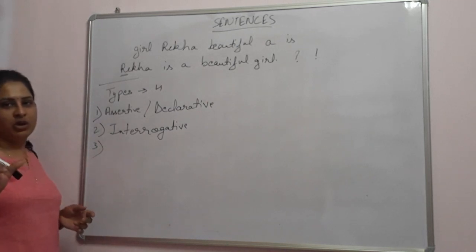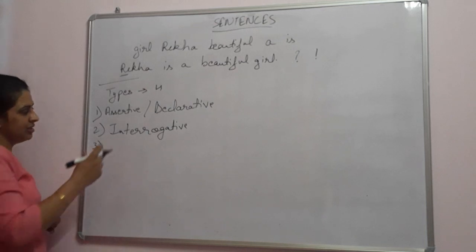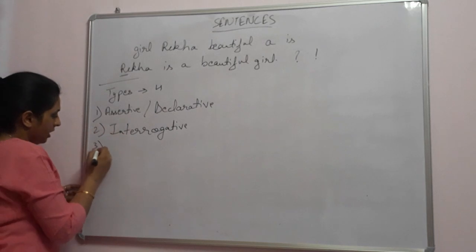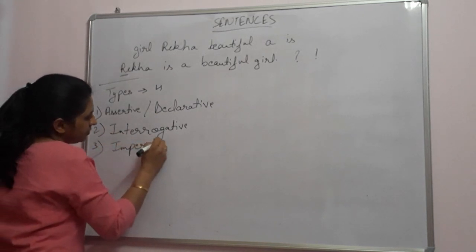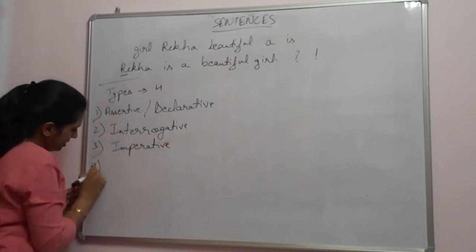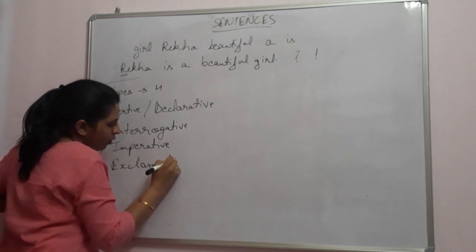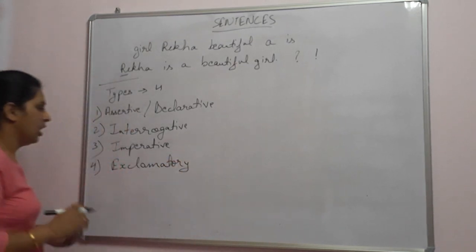Interrogating means basically asking questions. So interrogative sentences have questions. The third one is imperative sentences, and the fourth one is exclamatory sentences.